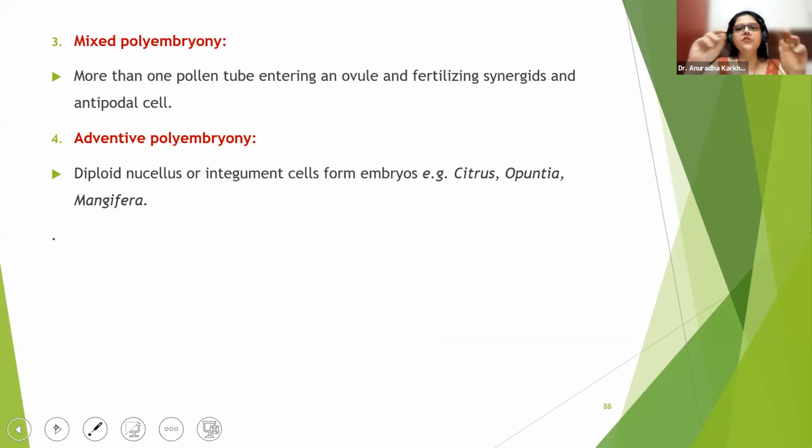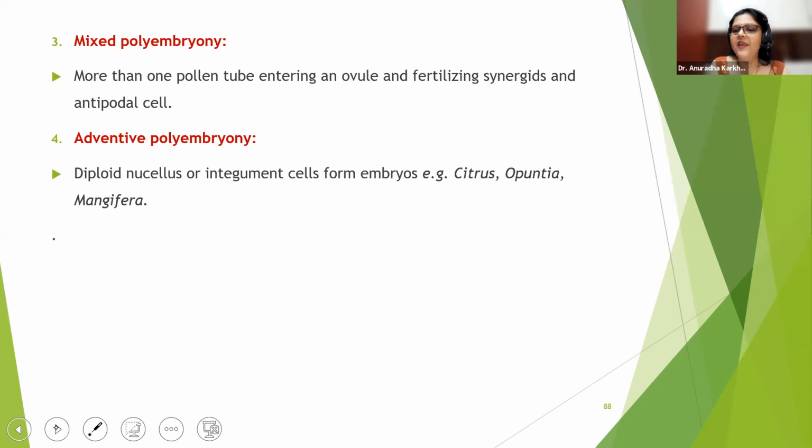Cleavage: the zygote breaks into 2 or more pieces, and each one will develop into an embryo. Simple: more than 1 embryo sac develops in the ovule, so more embryos. Third, mixed: synergid also fertilized, antipodals also fertilized, egg also fertilized, so mixed. And adventive: there is no fertilization taking place. The nucellar cells only feel we are diploid, so we are embryos.